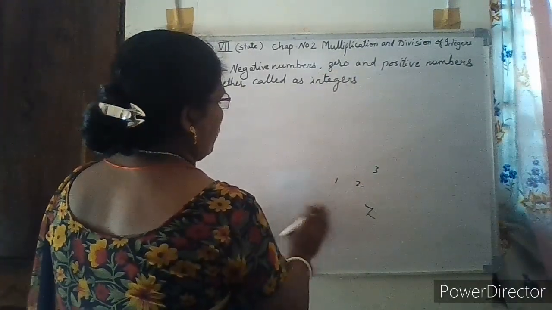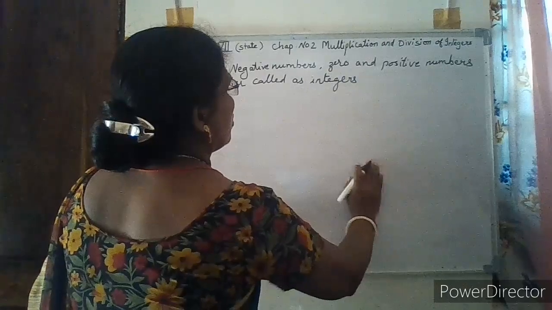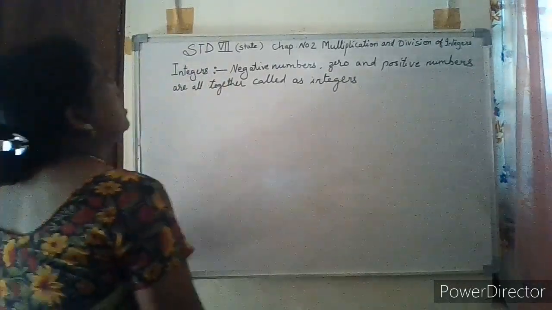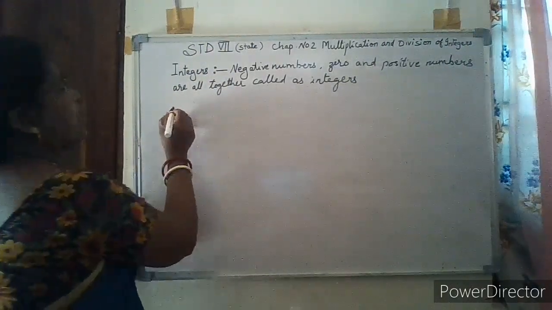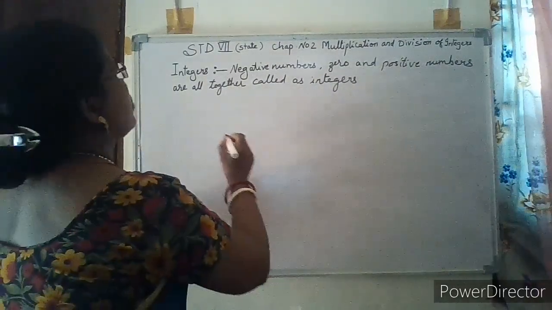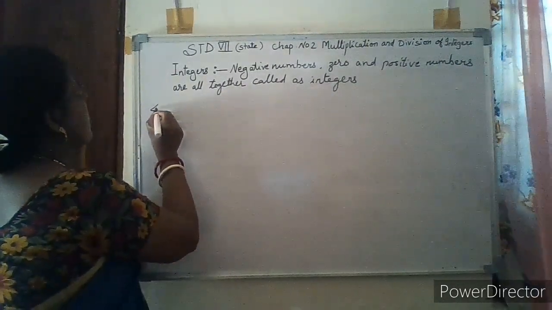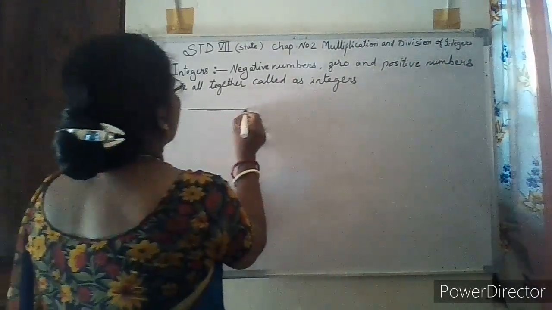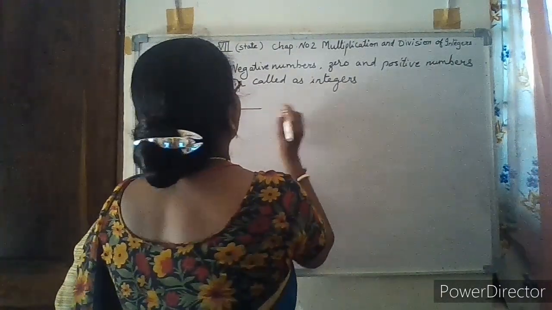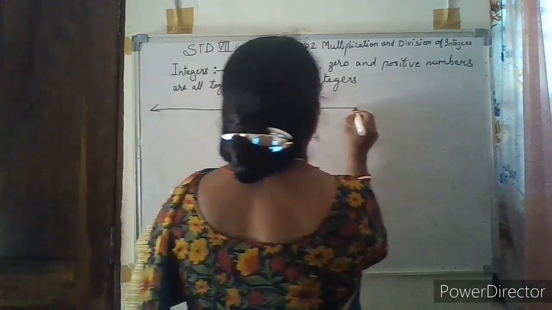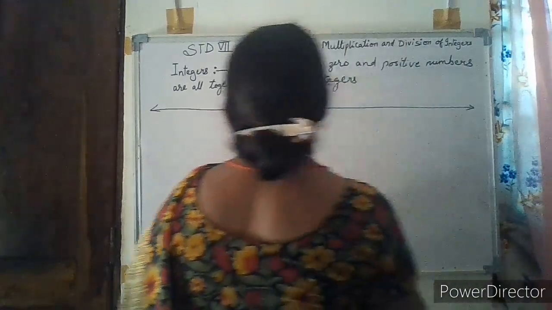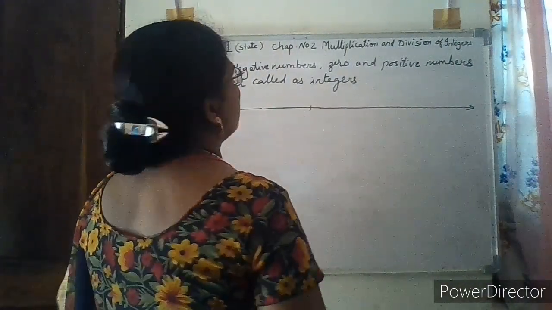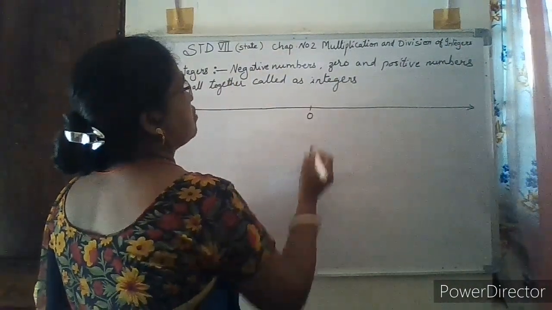Now, we will learn integers on the number line, how to write integers on the number line. You have already learnt about the number line. Suppose this is the number line. At any point in the middle, I take it as 0.